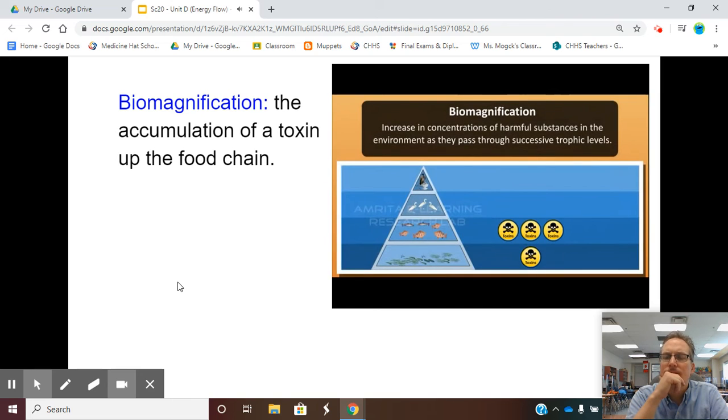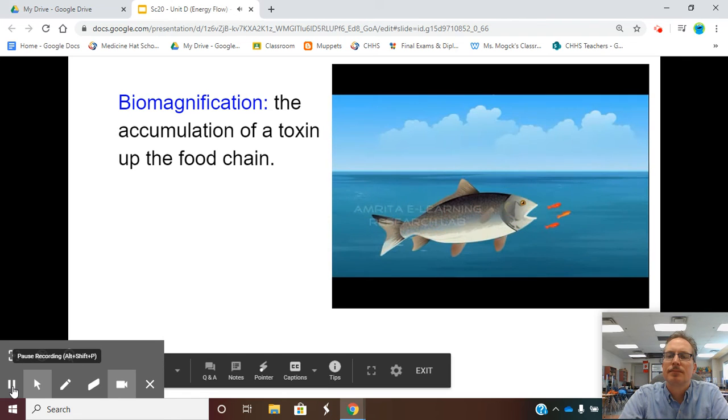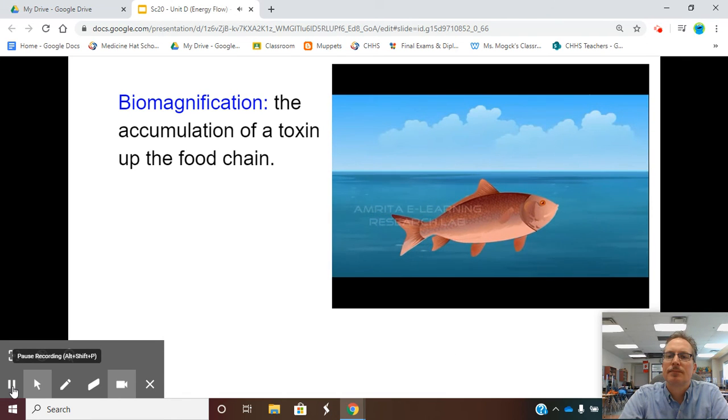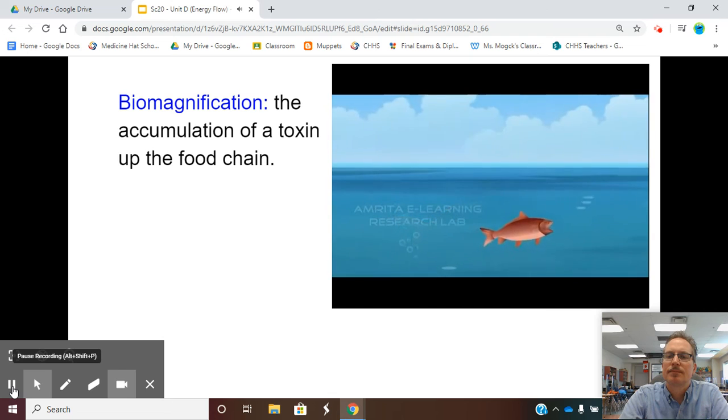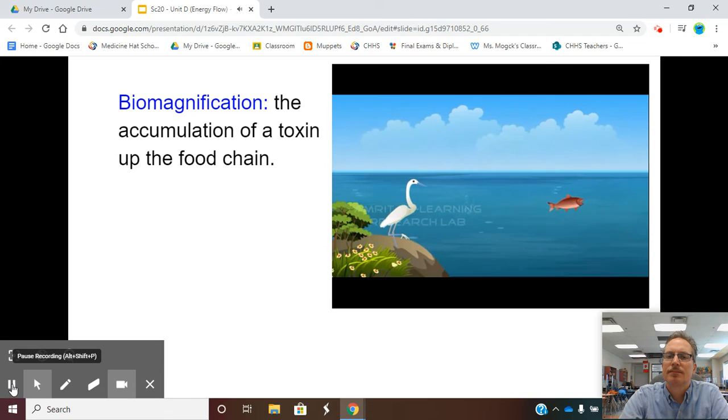Biomagnification is the increase in concentrations of harmful substances in the environment as they pass through successive trophic levels of food chains and food webs. When even larger fish eat those tiny zooplankton feeding fish, the larger fish contain an even greater amount of toxins in their body. By the time top-level predators like cranes consume the toxic fish, the crane's body becomes so toxic that their ability to function, reproduce, or live full-length lives may become impaired.